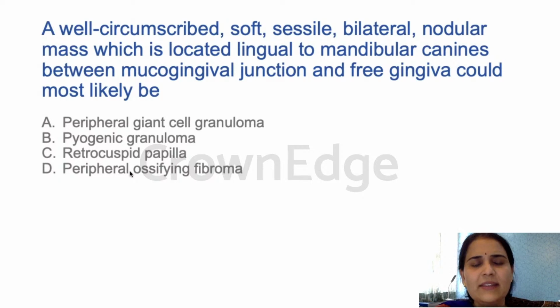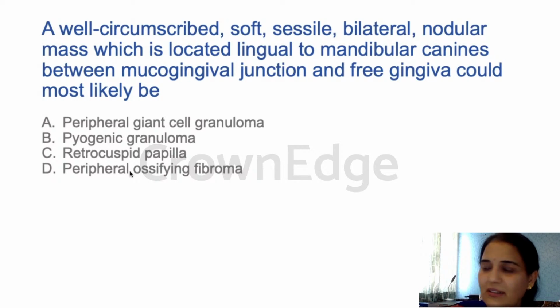Retrocuspid papilla is similar to giant cell fibroma, actually, histopathologically. It's a developmental lesion. Microscopically it resembles giant cell fibroma. It occurs on the lingual side in the mandibular cuspid region. It is frequently bilateral and it is generally small, pink in color, less than 5 millimeter in diameter. So this is about retrocuspid papilla. Next question.